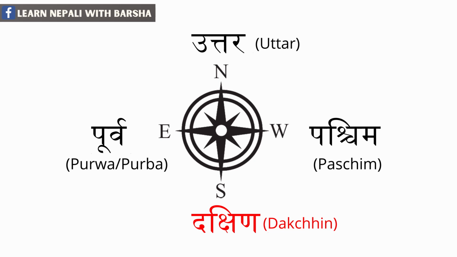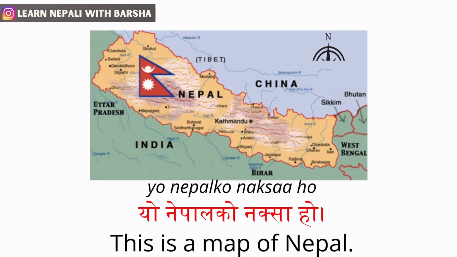Dachin, South. Now let's summarize all 4 directions. Purva, Paschim, Uttar, Dachin. One more time. Purva, Paschim, Uttar, Dachin.